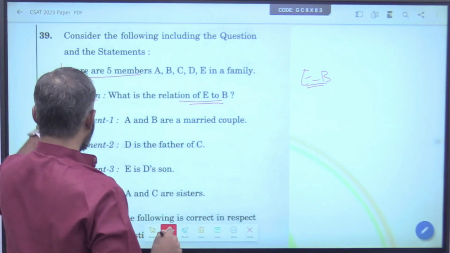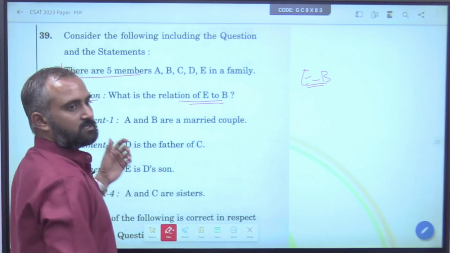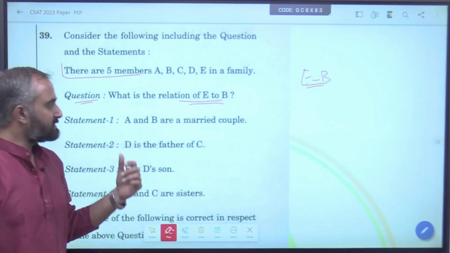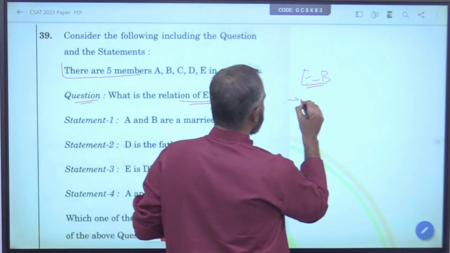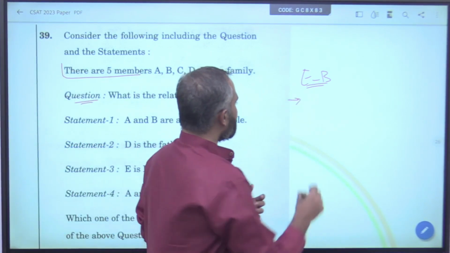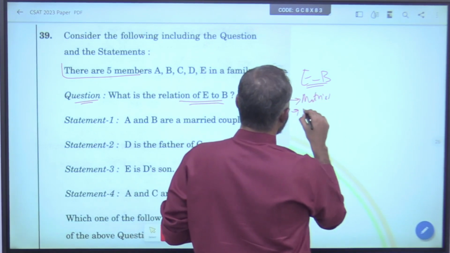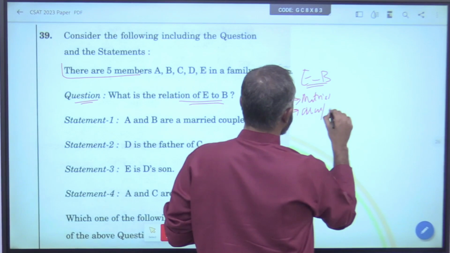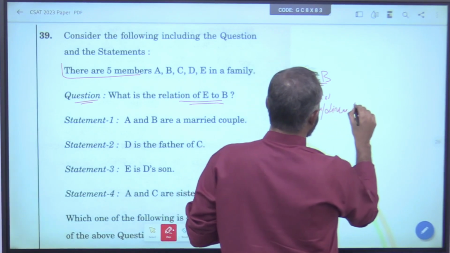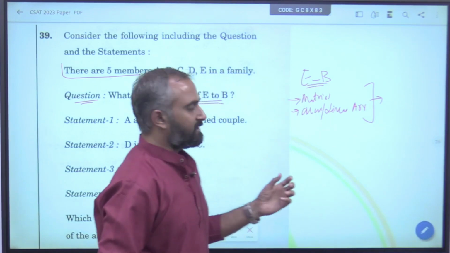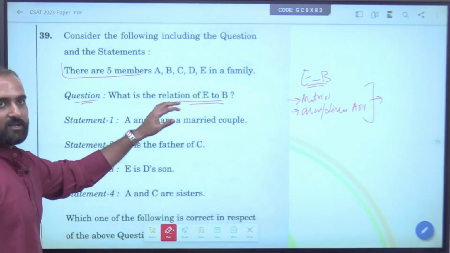So we need to find the relation between E and B. Now, he has given a set of statements. Especially when there are more statements, or in questions such as matrix, linear or circular arrangement, please follow this technique. Always don't start from the first and go on.